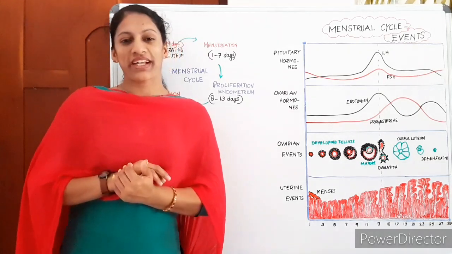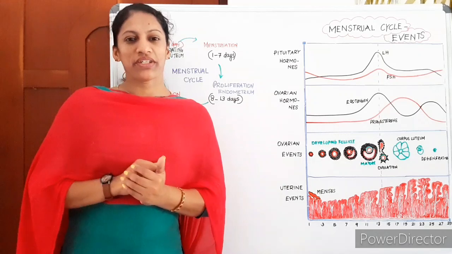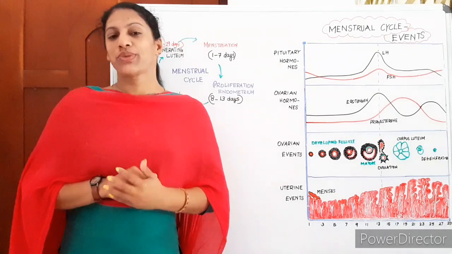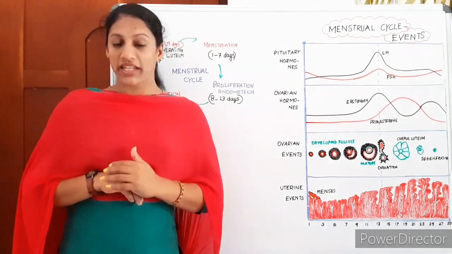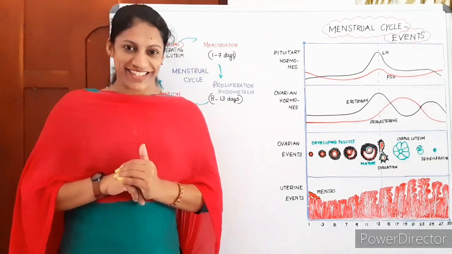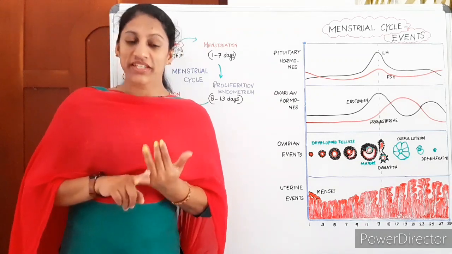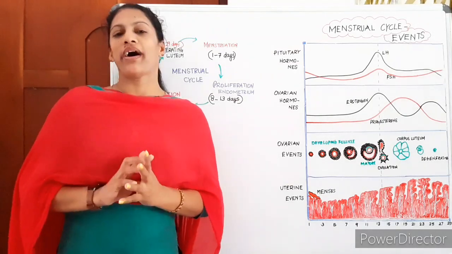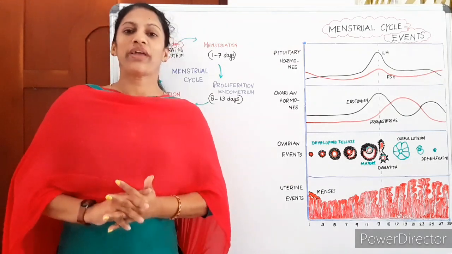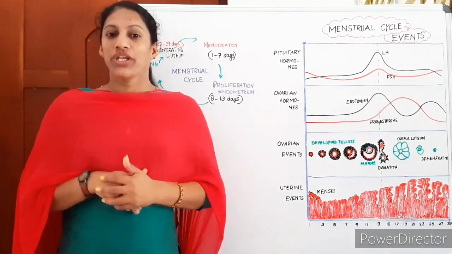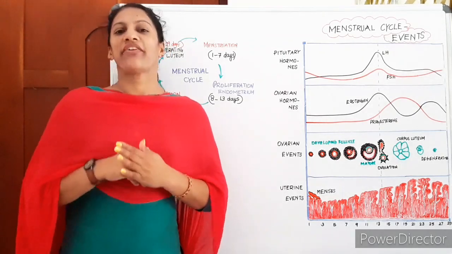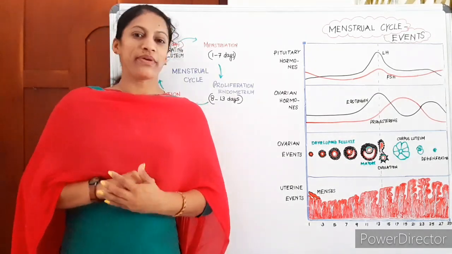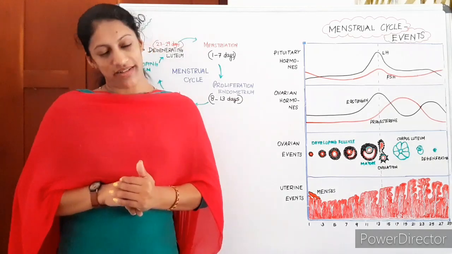And our next topic in connection with the chapter Human Reproduction is the menstrual cycle. So we were discussing the female reproductive system and its details. The structure we have completed, oogenesis we have completed, and it is more important to know about the menstrual cycle in human females. The menstrual cycle is shown by female primates, and other mammals show the estrous cycle.